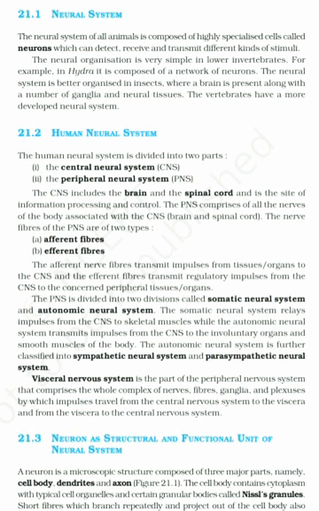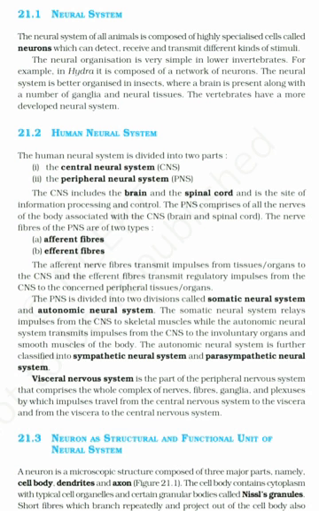Neural system. The neural system of all animals is composed of highly specialized cells called neurons, which can detect, receive, and transmit different kinds of stimuli. The neural organization is very simple in lower invertebrates. For example, in Hydra it is composed of a network of neurons. The neural system is better organized in insects, where a brain is present along with a number of ganglia and neural tissues. The vertebrates have a more developed neural system.